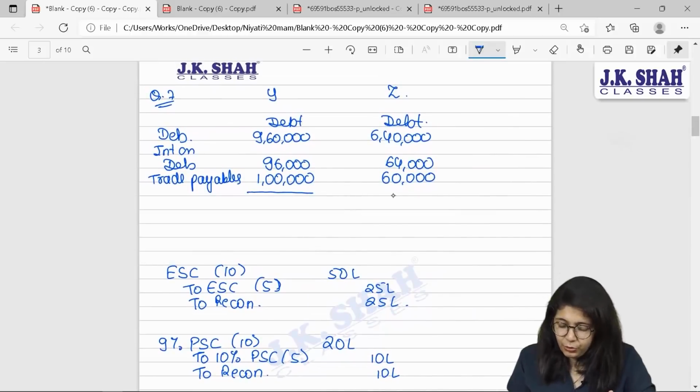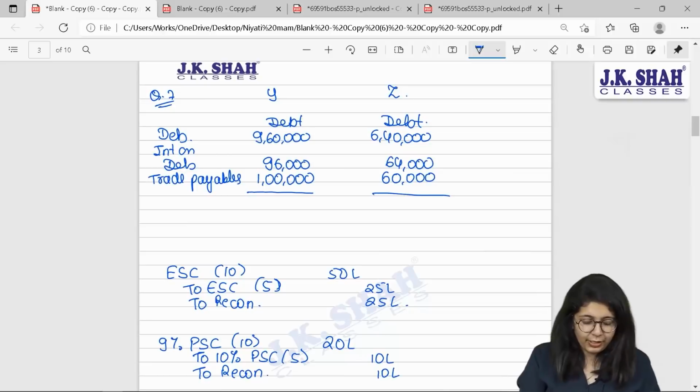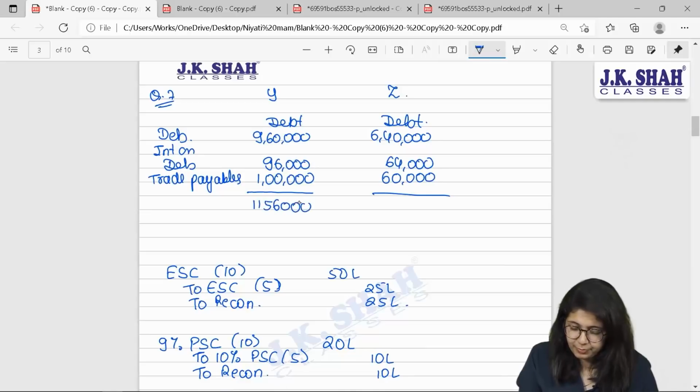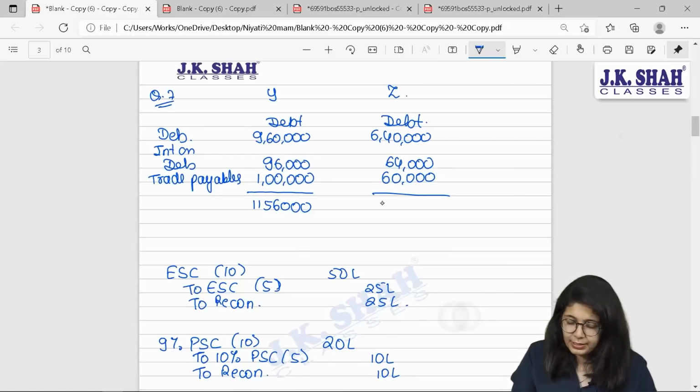Okay. Your total debts shall be, if you calculate 9,60,000 plus 96,000 plus 1 lakh, total debt of 11,56,000. And here it will be 6,40,000 plus 64,000 plus 60,000, 7,64,000.